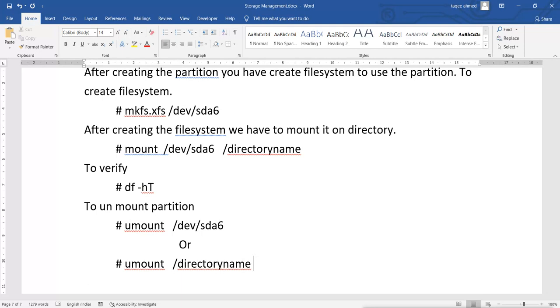Either you give the partition name or you give the directory name, both will work. So this is how you can create a new partition and use a new partition.